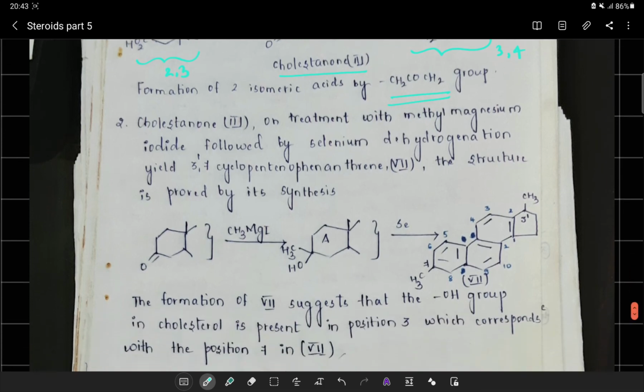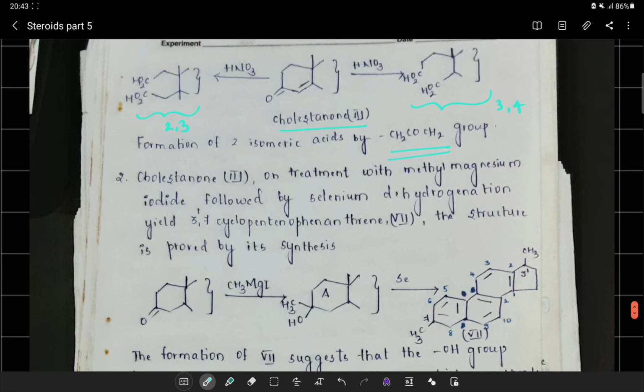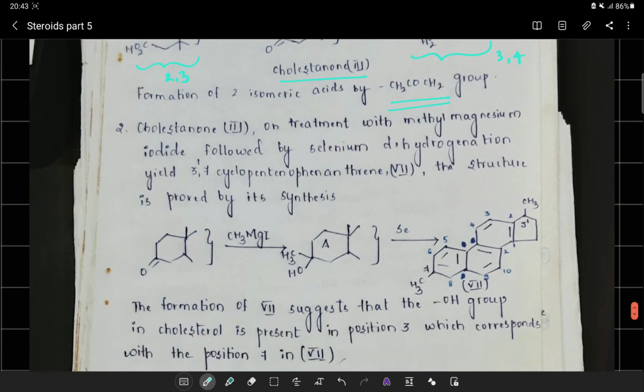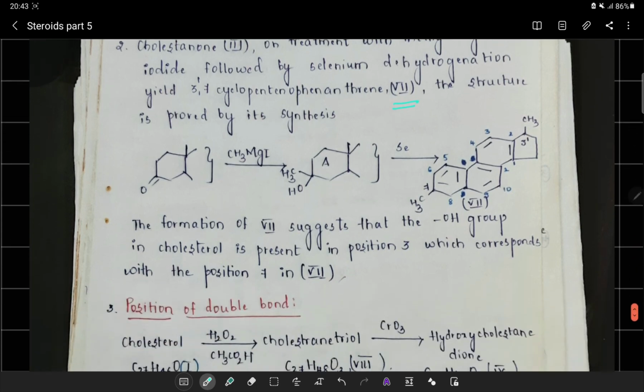Now, cholestanol, that is this compound number 3, on treatment with methyl magnesium iodide followed by selenium dehydrogenation yielded 3'-methyl-1,2-cyclopentanoperhydrophenanthrene system, or 3'-methyl-1,2-cyclopentanophenanthrene, that is compound number 7. The structure is proved by its synthesis.